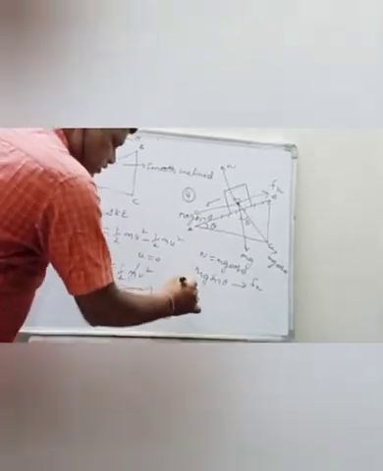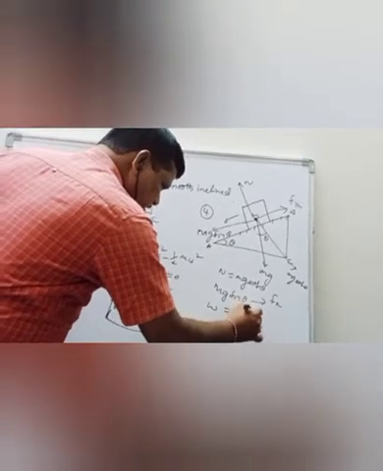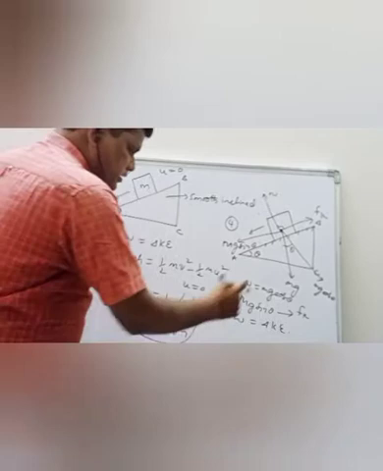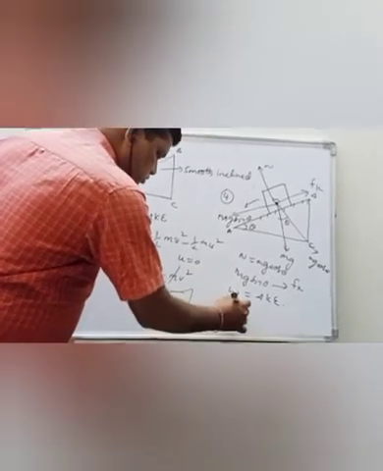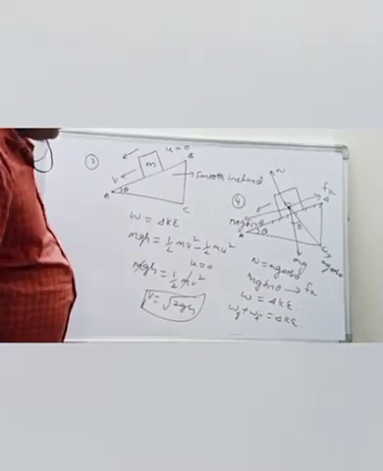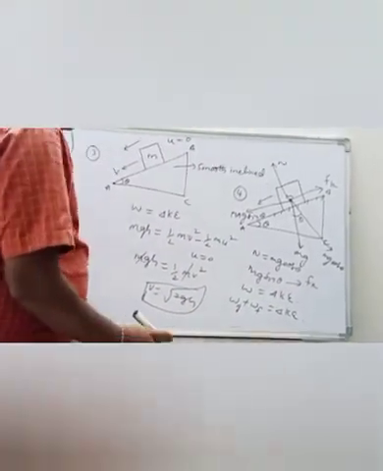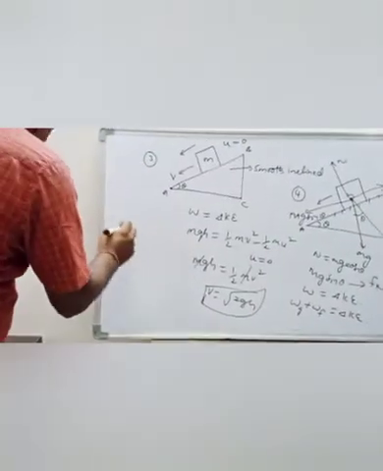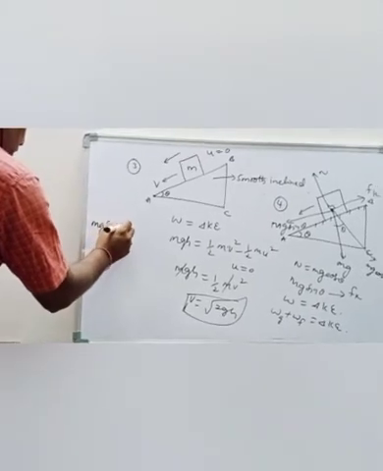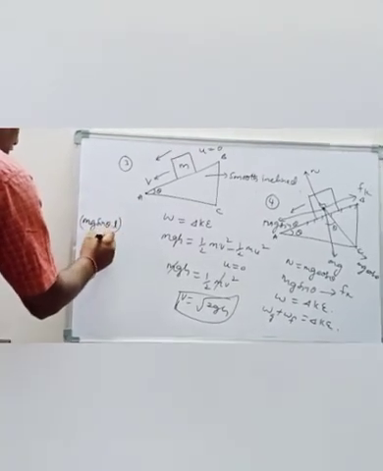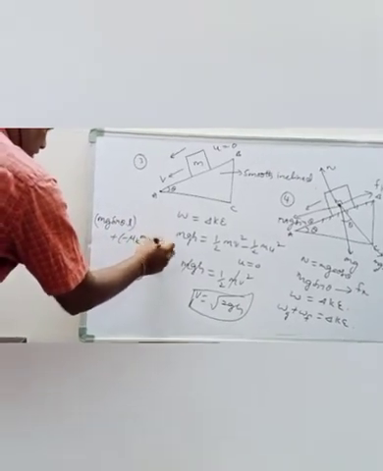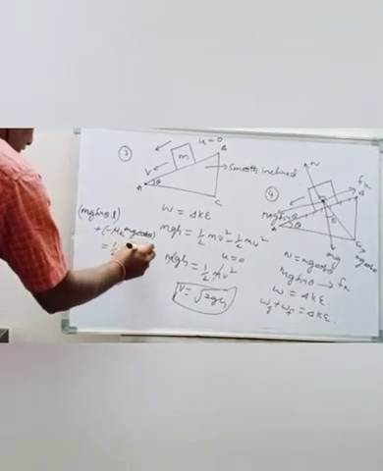Now work done is equal to change in kinetic energy. Here the work done by the gravity force plus the work done by the frictional force is equal to the change in kinetic energy. The work done by the gravity is mg sin theta into L, plus the frictional force, which is minus mu k mg cos theta, is equal to half m v square.